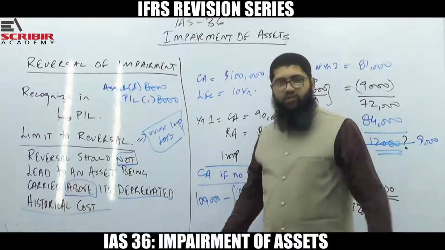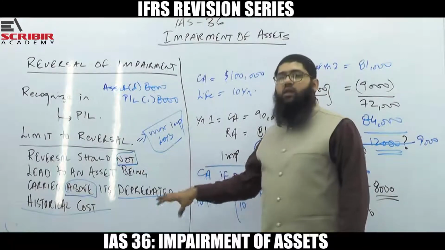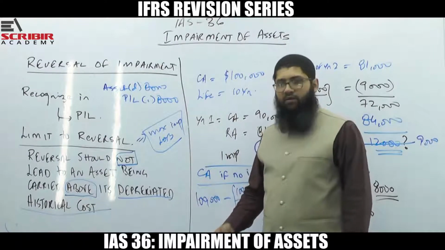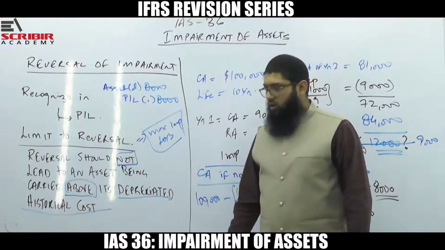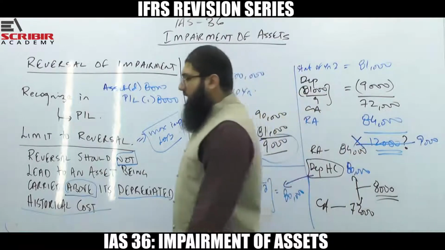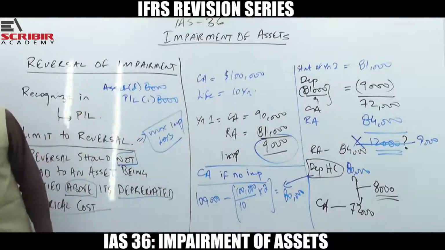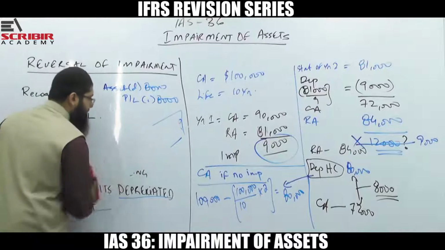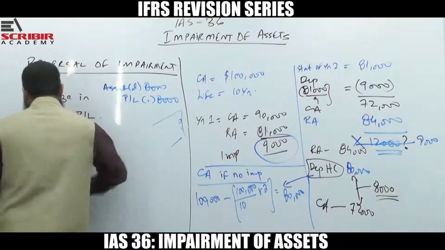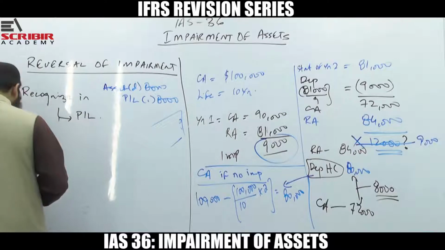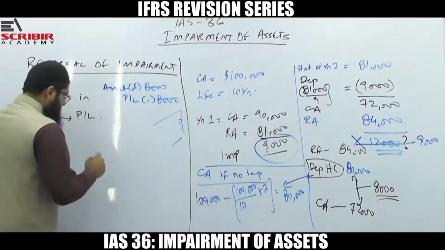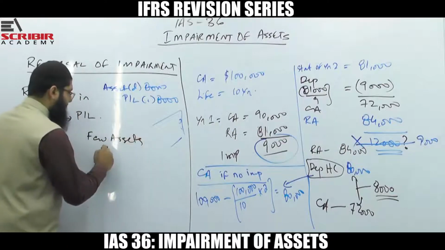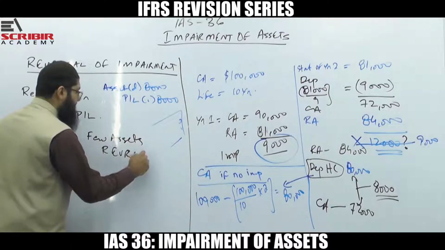Is there a limit? Yes. The limit is that the reversal should not lead to an asset being carried above its depreciated historical cost. Now, there is one final thing that we need to understand with respect to this reversal, and that is basically that there are few assets on which the reversal is not allowed to be recognized.